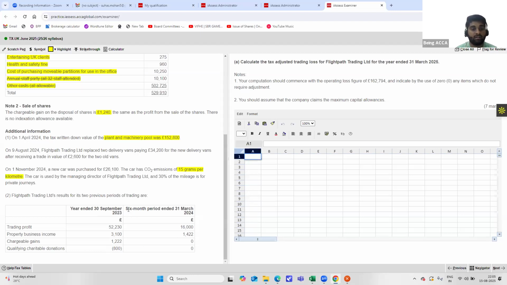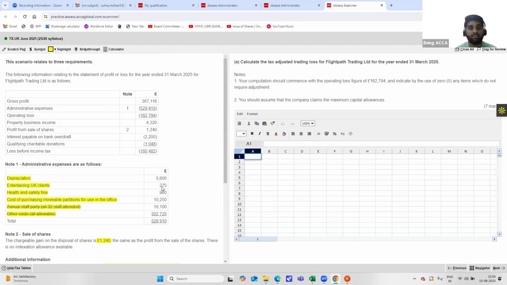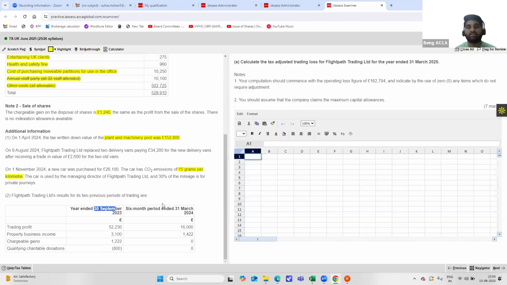But in the 6 month period ended 31st March 2024, what happened is they have changed their accounting period from 30th September to 31st March. Because of that, it has been considered only for 6 months. And after this, you can see from 2025, it is again being considered for 12 months. That is from 31st March 2024 to 31st March 2025.